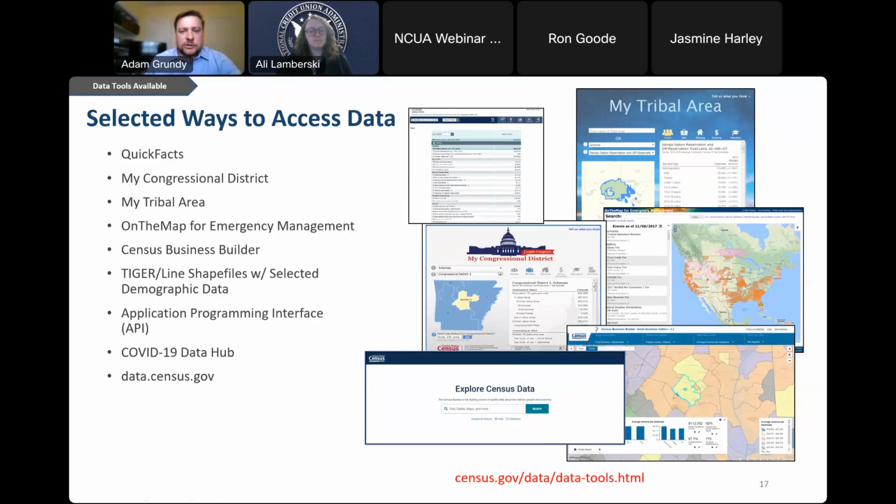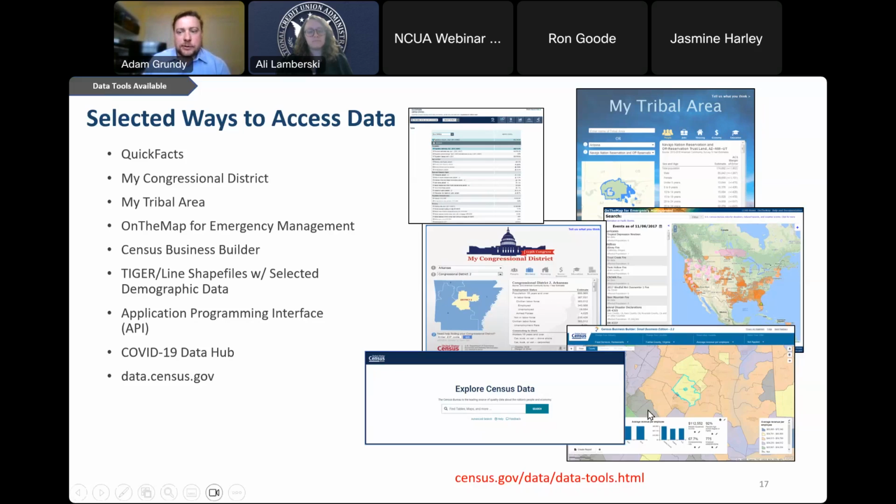My Congressional District, like I talked about briefly when I talked about County Business Patterns, provides data at your congressional district. So even if you don't know what your congressional district is, we have a helpful lookup tool where you can enter your zip code to figure out what your congressional district is. My Tribal Area obviously focuses on the tribal areas. On the Map for Emergency Management tracks all of our ongoing national emergencies and disaster areas.